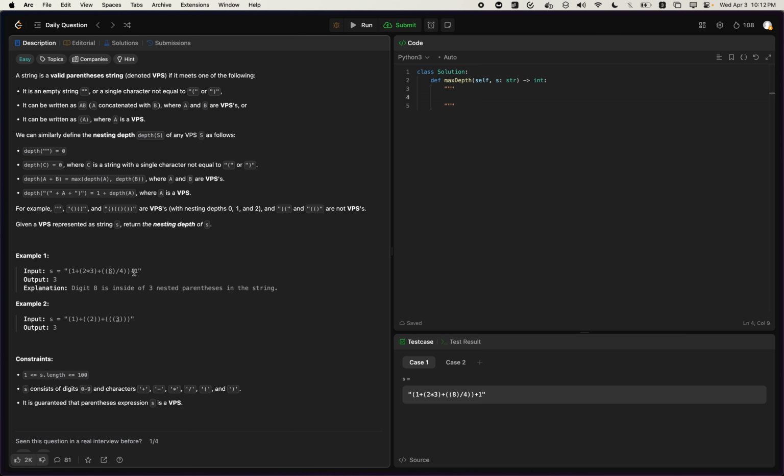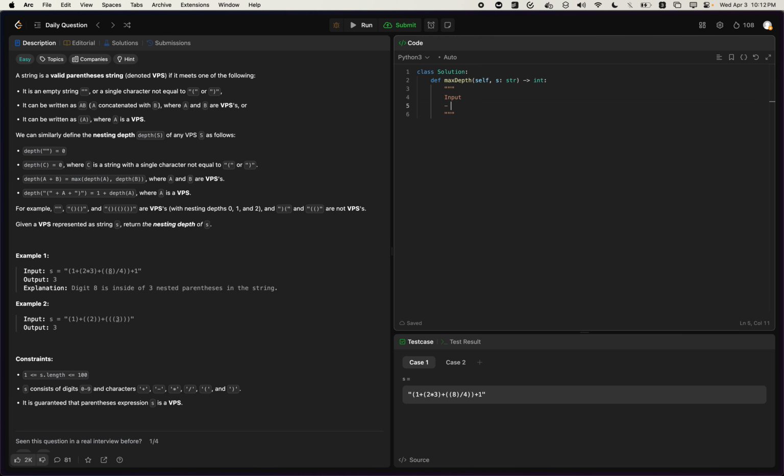This is 2. And then this is okay, this should be 0 at this point. But anyways, this is 1. This is 2, and then this is 3, denoted by obviously these numbers right here. So we're guaranteed that S will either contain these characters or the parentheses. There's no other weird characters like square brackets or anything like that. And we're guaranteed that the string is a VPS, right? We don't have to verify if it's a VPS.